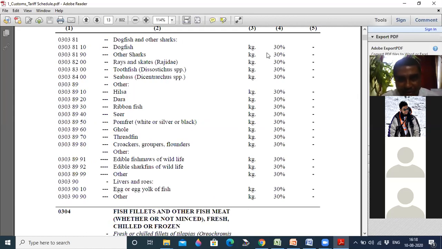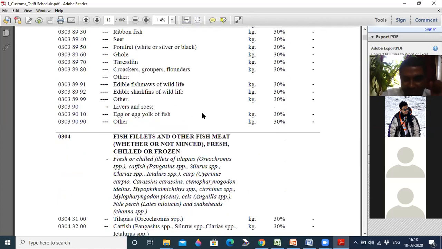Different code. And don't get confused by these rates. These are not GST rates. These are customs rates, because I am showing you the customs tariff schedule now. These are the rates of customs duty. GST rates are different. But for finding out the code, we are following HSN, and this is the HSN structure. For that only, we are referring to this customs tariff.